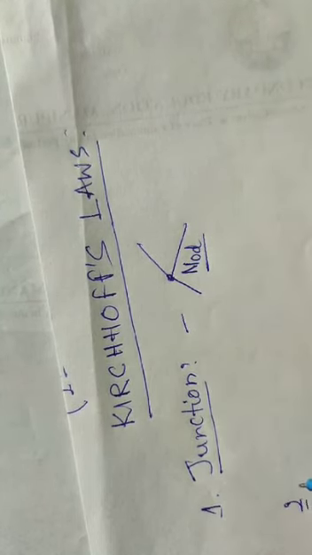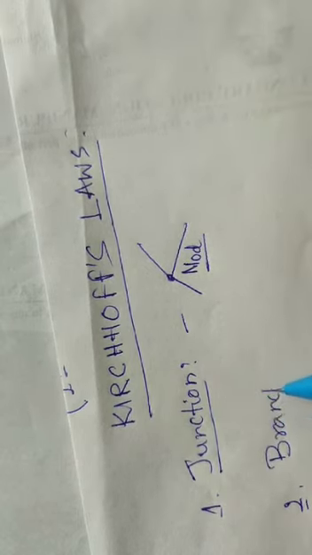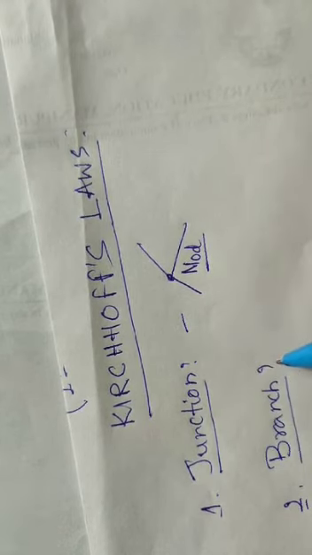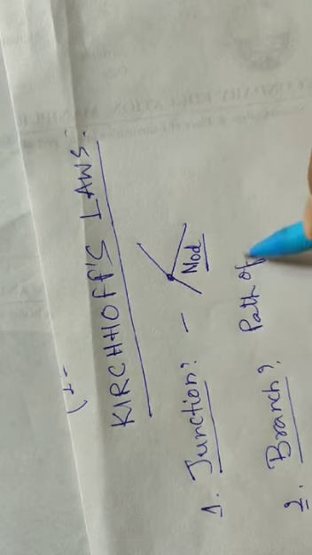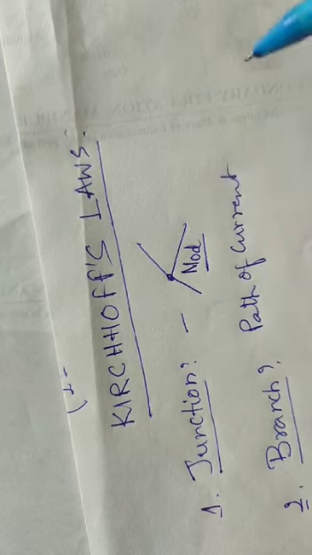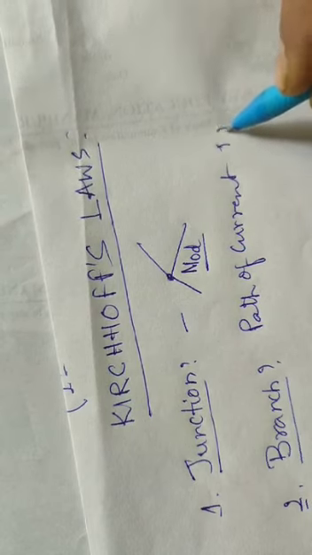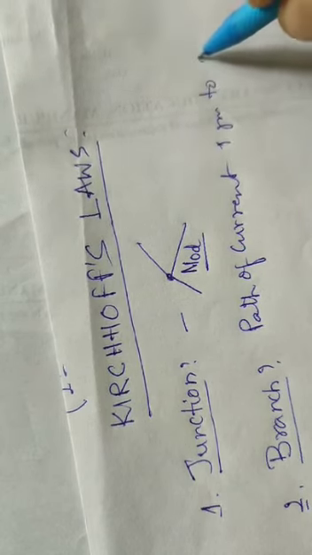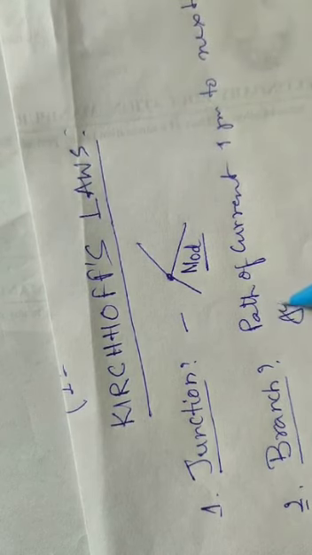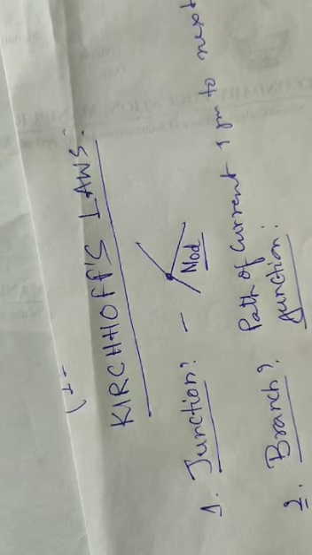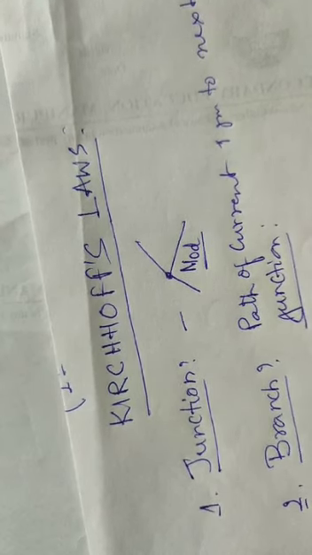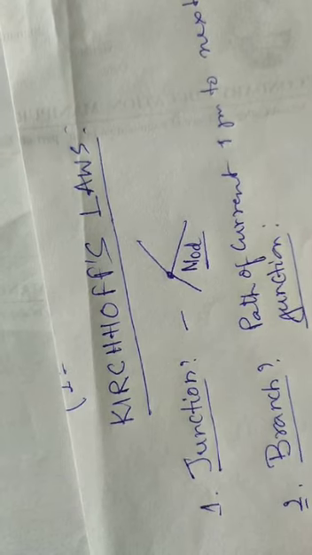And the second one we have to know about the circuit is the branch of the circuit. What is it? Actually, it is the path of current from one junction to the next junction, and the magnitude of current in a branch remains unchanged, it remains constant. It means the current through any element in the branch is the same.